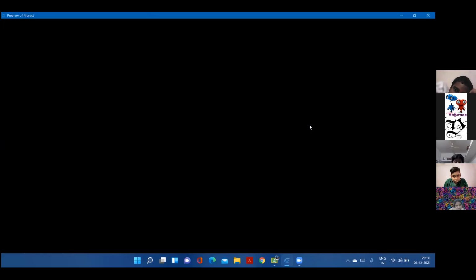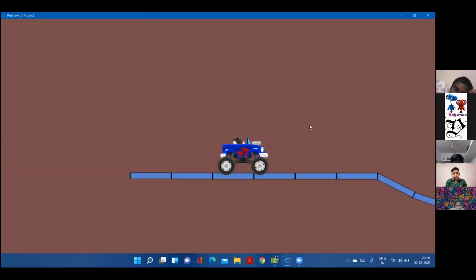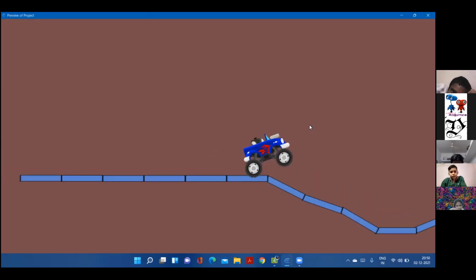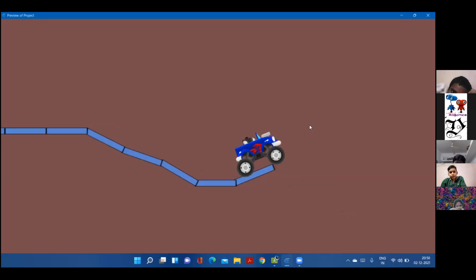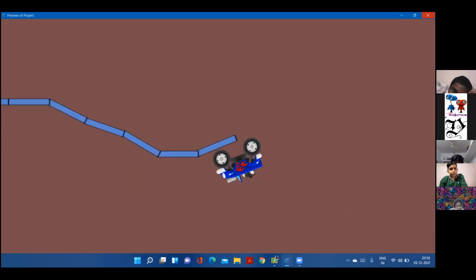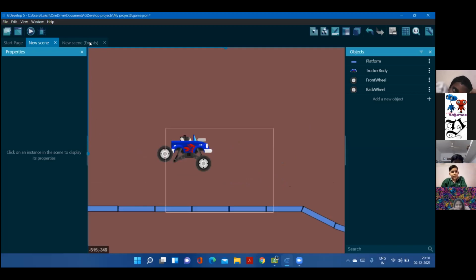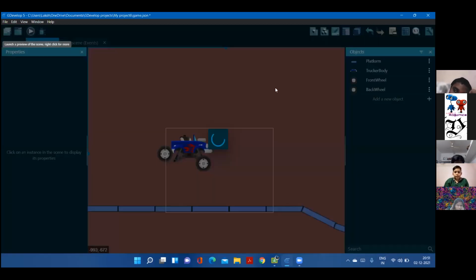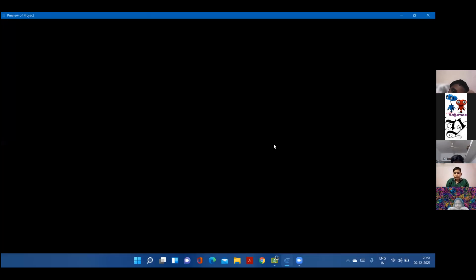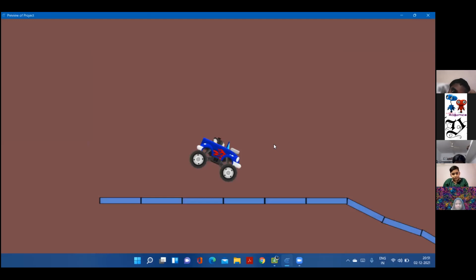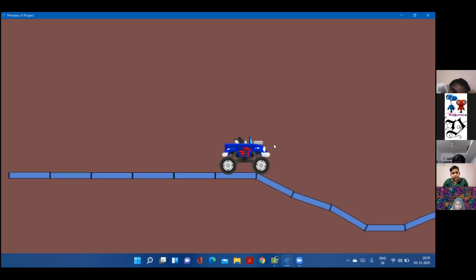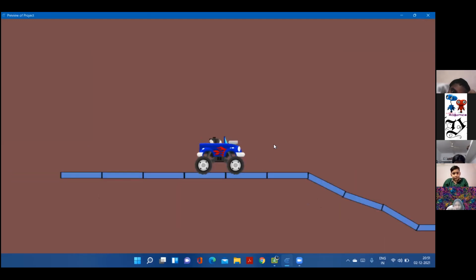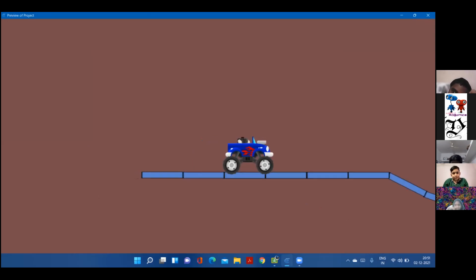It's a physics engine, so you don't have to worry about rotating. It automatically rotates. See, it's rotating. Okay. Yeah, it always makes it realistic. Now, you can just go forward and backward over here, right? But you can't jump. Am I right? You can't jump.